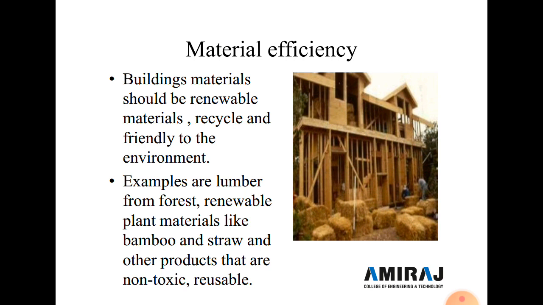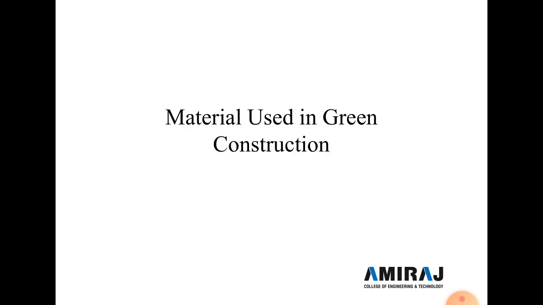And the fourth one is material efficiency. Building materials should be renewable, recycled, and friendly to the environment. Examples are lumber from the forest, renewable plant materials like bamboo and straw, and other products that are non-toxic and reusable. These different materials are easily available in India. This type of material is used to construct a building as a material efficient building.